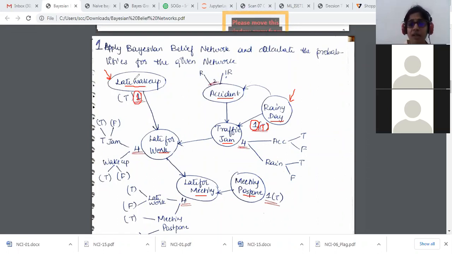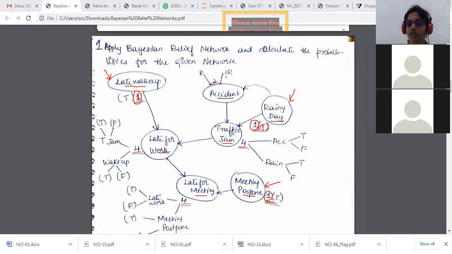Then again I'll go one after the other. The third one, you can see here, there is no parent node for this. So I will write only one single probability for this as well. If I have one parent node, I will have two possibilities. If I have two parent nodes, I'll have four possibilities.